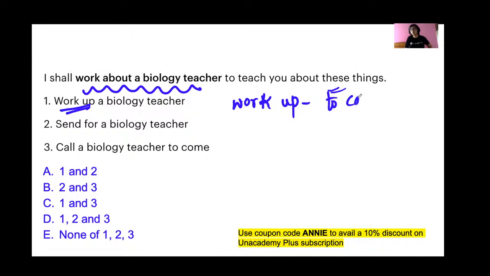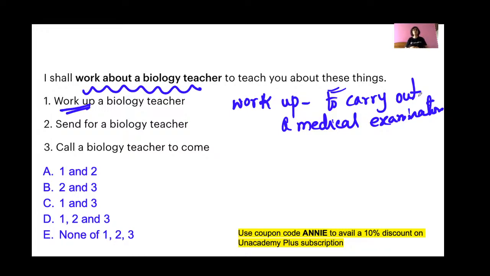Work up means to carry out a medical examination. So here it won't make sense, because if you want to carry out a medical examination, then you should go to a doctor. You should not call a biology teacher for that, right?